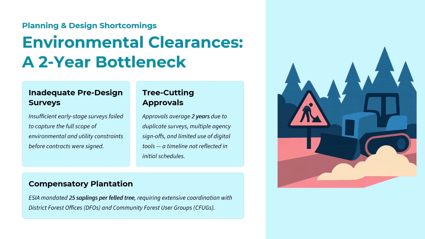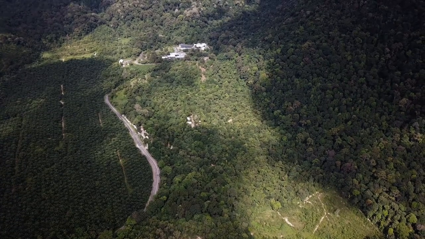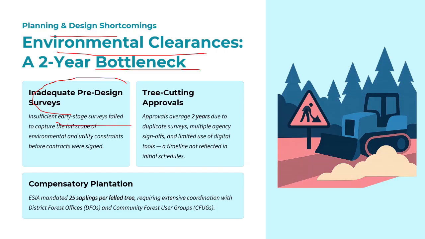In the project, we understand that there were planning and design shortcomings. One of the problems was the environment clearance, a 2-year bottleneck. There was an inadequate pre-design survey. In the early stage, there was not a sufficient survey, which failed to capture the overall scope of the environment and utility constraints before the contracts were signed. Due to this reason, changes in the project might occur.